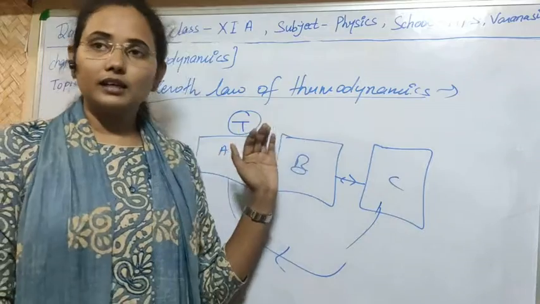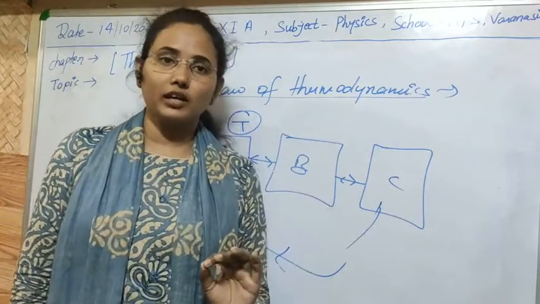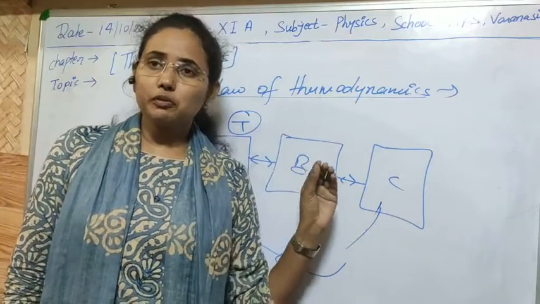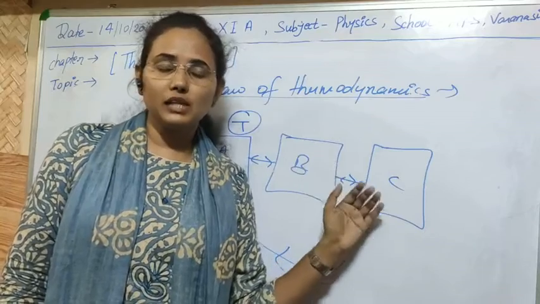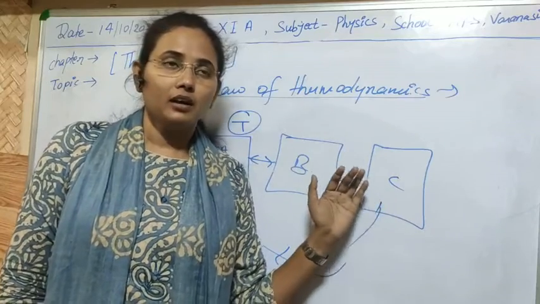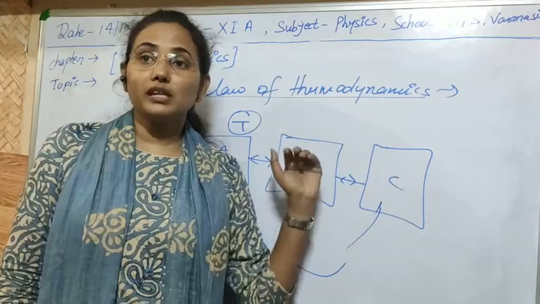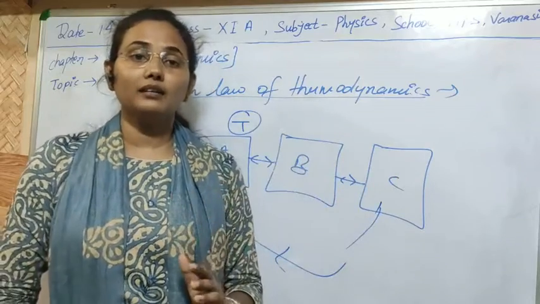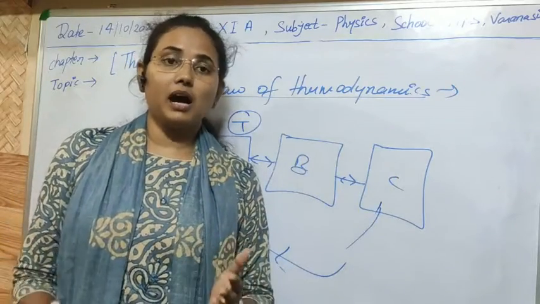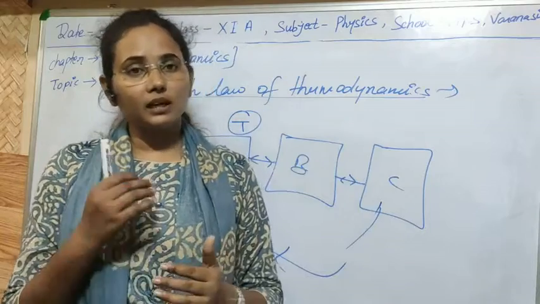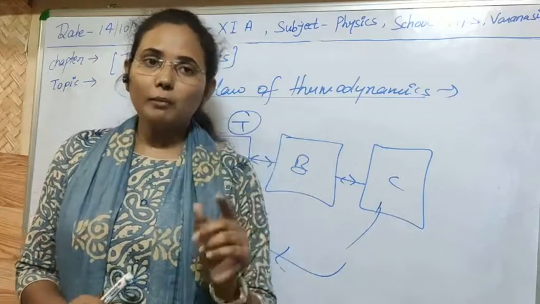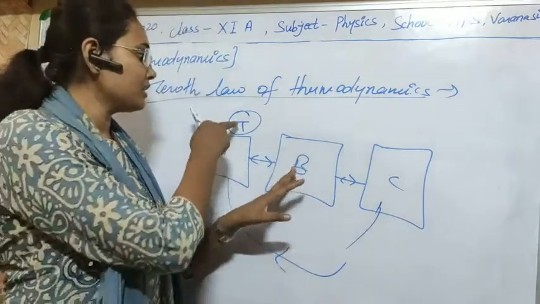So I think the definition of temperature is now clear to you. Temperature is a very fundamental, basic property of matter which tells us whether the systems are in thermal equilibrium or not. In thermal equilibrium there will be a common property between the systems, that is the temperature.